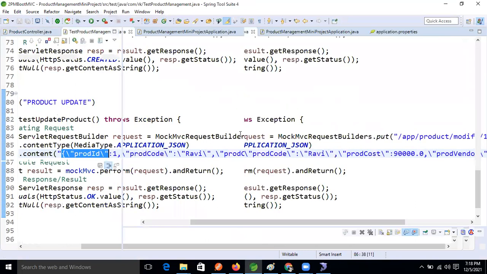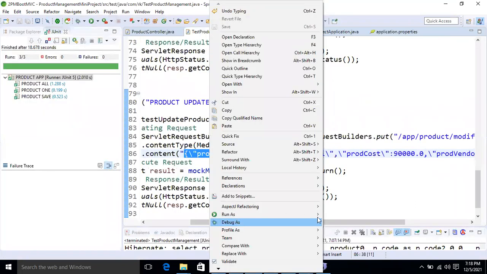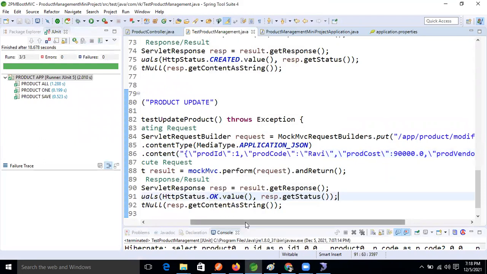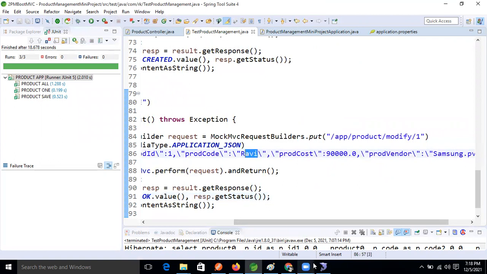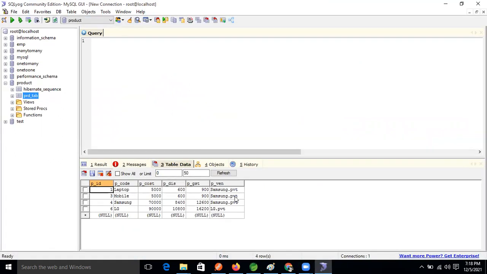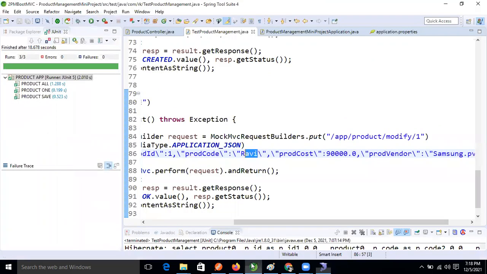Okay, now let's run this one. Just think about this: based on the id number 1, what did I take? Observe the database, Laptop and Samsung are there, right? Same, as it is. Okay, so now I'm running this one.